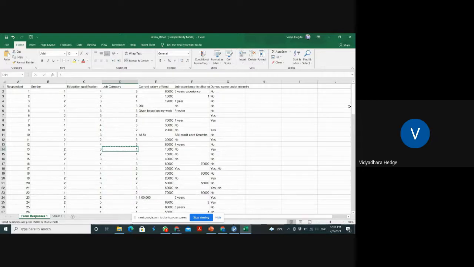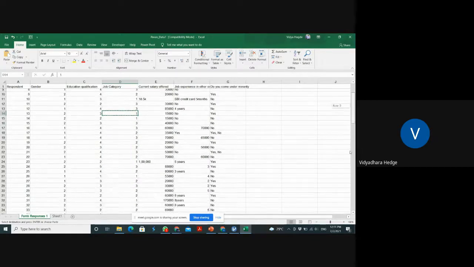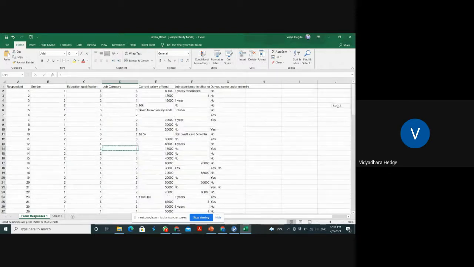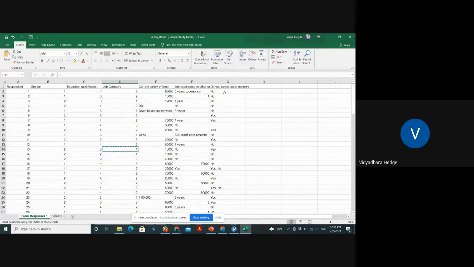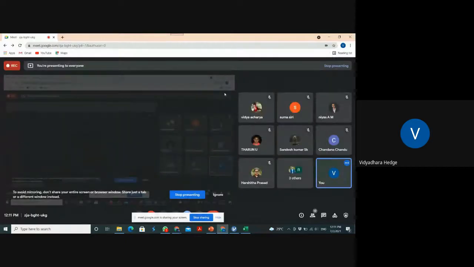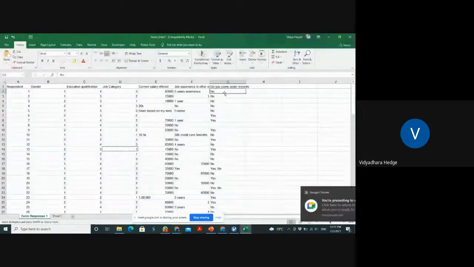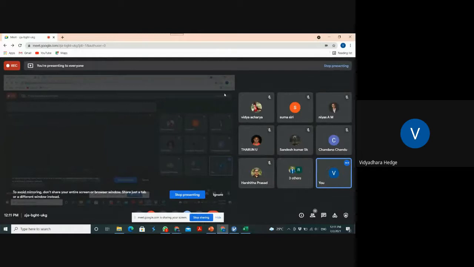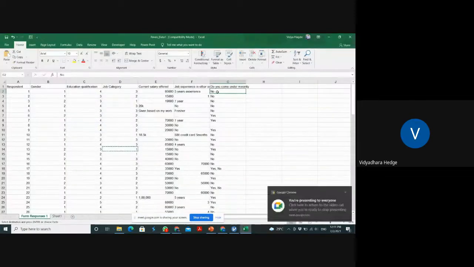Do you come under minority? So yes or no. Suma will tell what type of question this is, what type of measure this is. Yesterday I told. Suma, what kind of questionnaire is it?